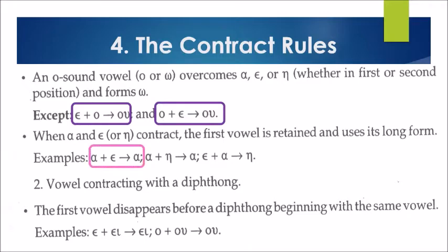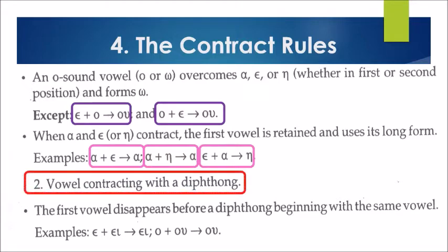So alpha plus epsilon becomes alpha. Alpha plus eta becomes alpha. Epsilon plus alpha becomes eta. Next, vowel contracting with a diphthong. By the way, a diphthong is two vowels that sound as one.